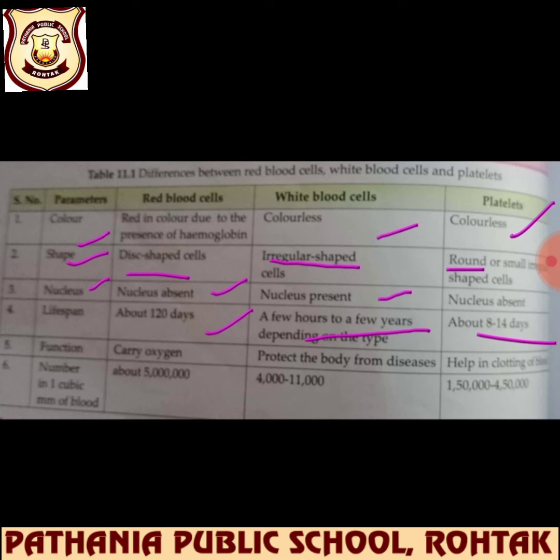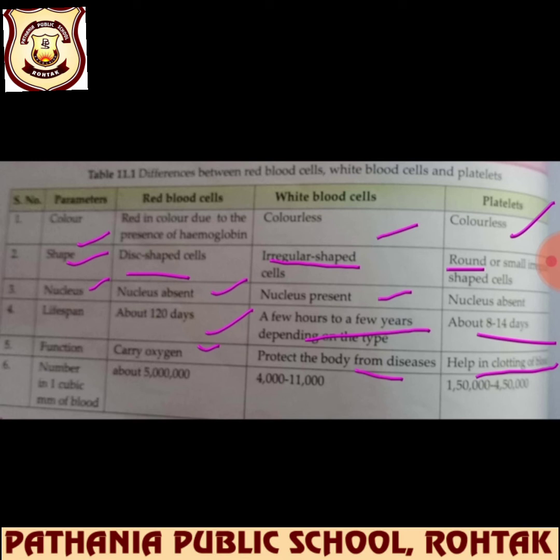Now function, what is the function of RBC? The function of RBC is to carry oxygen, and the function of white blood cells is to protect the body from disease. That means they fight against the enemies or germs and protect our body from diseases. Now what about platelets? They help in the clotting of the blood. What happens, beta? A blood clot will occur. That is a black substance. और वो black blood clot कब होता है? With the help of thrombocytes, meaning these platelets. इन platelets की वजह से blood clot will be there.